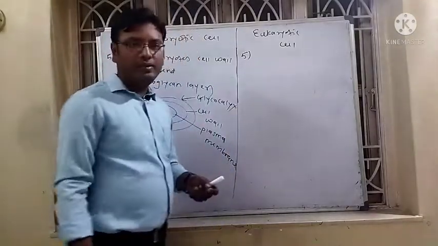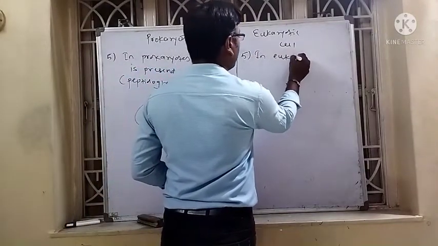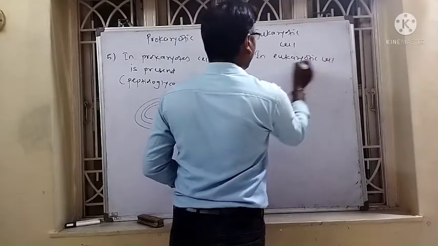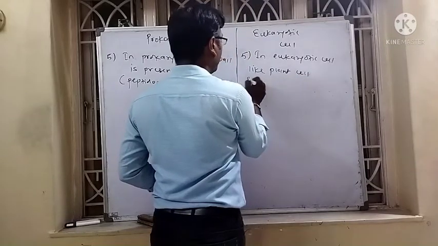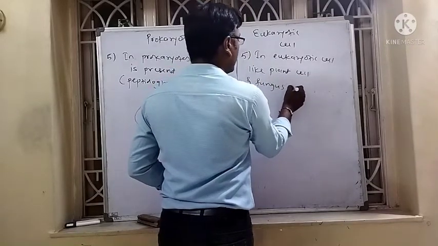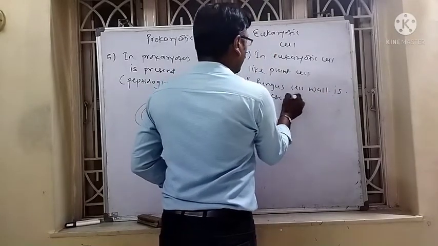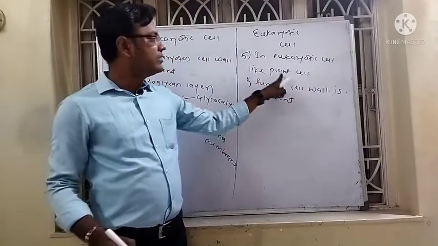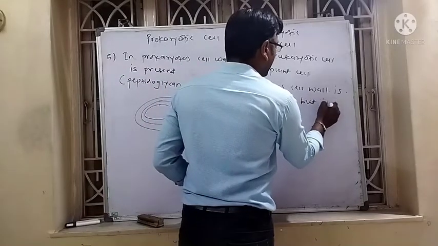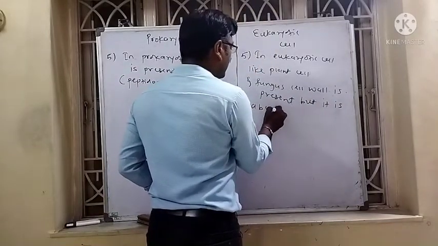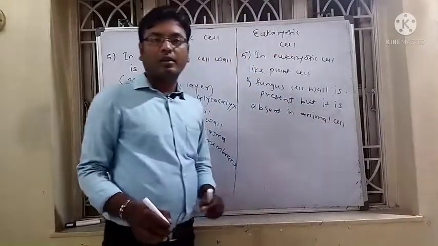Now, in the eukaryotic cell, like plant cell and fungus, the cell wall is present, but it is absent in the animal cell.